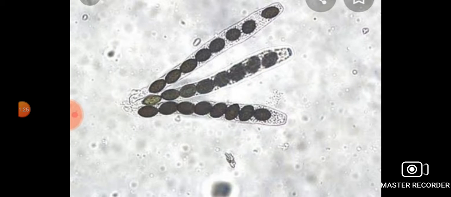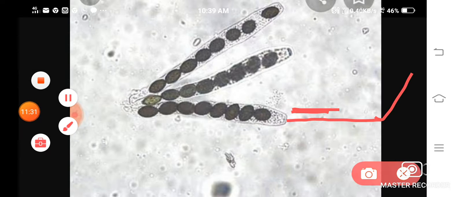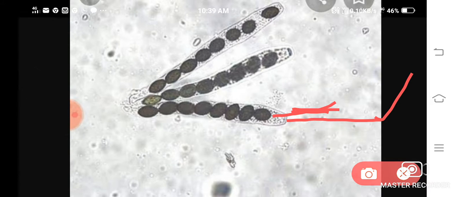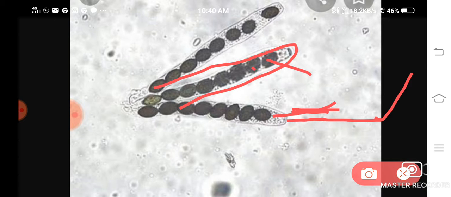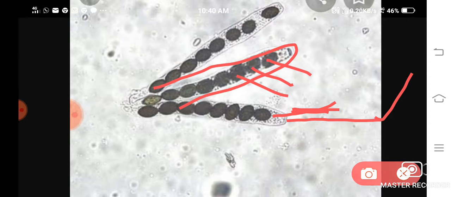Can you see here? If you take the section of that ascocarp, you will find this kind of structures, and if you see under the microscope, each of the sac-like structures is known as what? The ascus or asci. And you can see the ascospores are produced endogenously, meaning inside the ascus. If you count, this will be 8 in number. 1, 2, 3, likewise 8 in number. So is it clear to everyone?